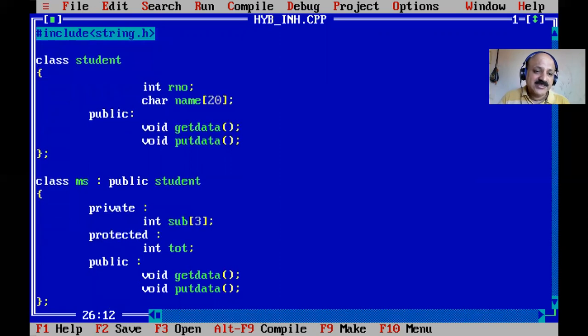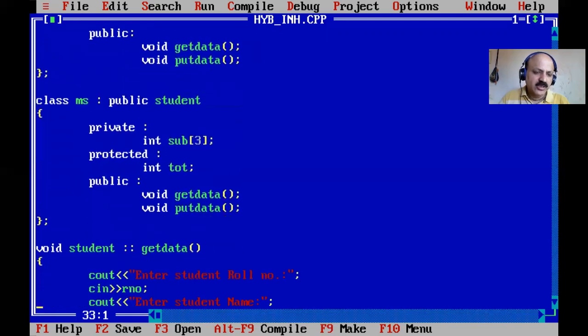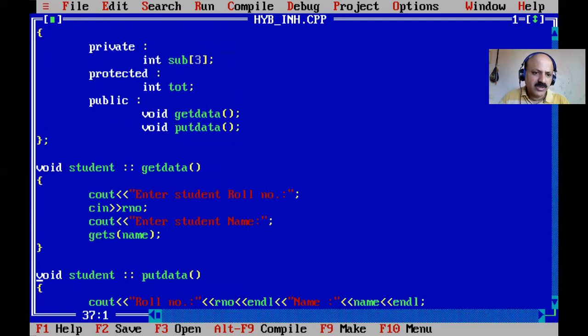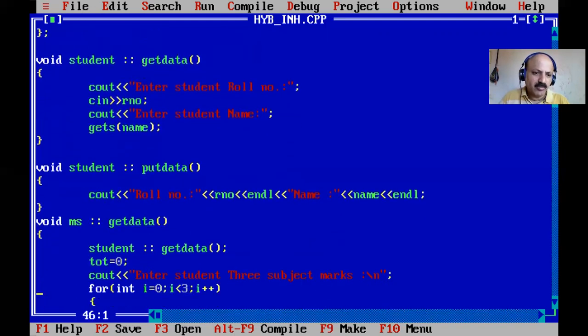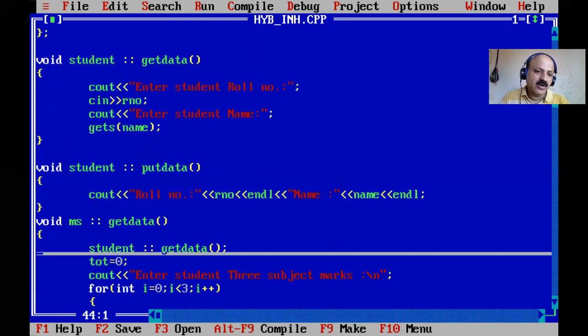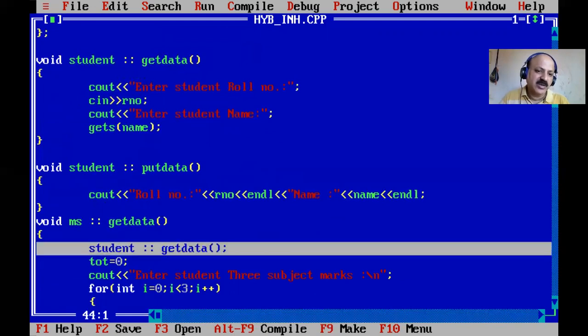And then get data, same name, here is a duplication, so the compiler can be ambiguous, but we can solve that ambiguity. So first two classes are covered, and then get data, roll number, name, scan of student class first base, then second student put data, roll number, name, print, and then get data of mark sheet class.